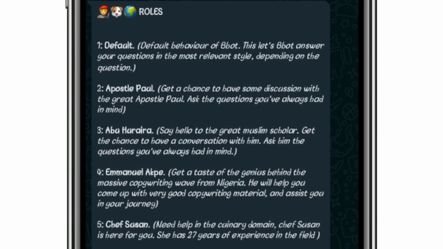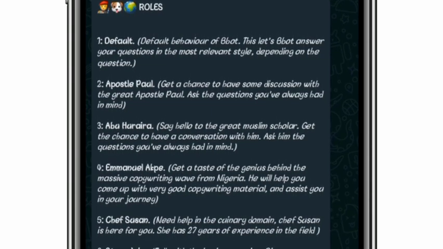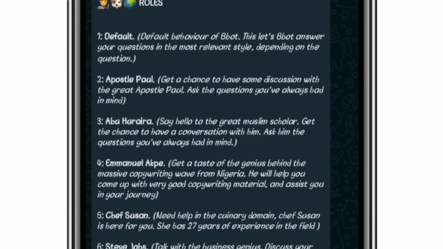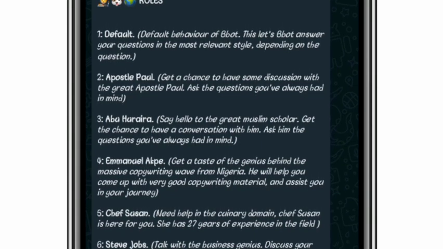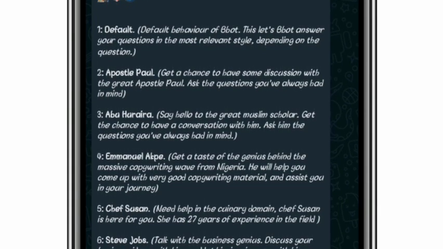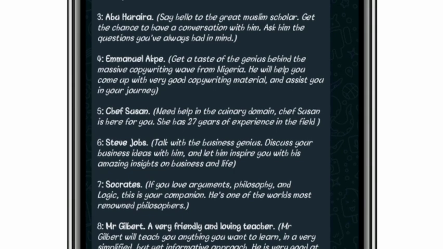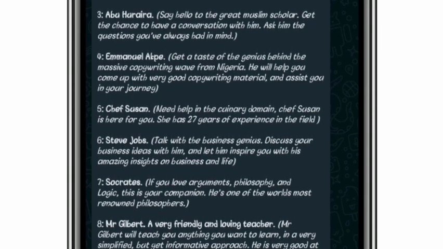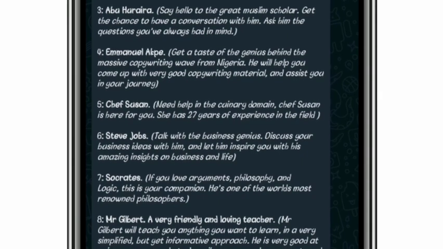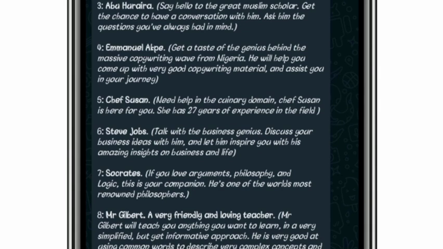Next on our Bbot we have Apostle Paul. Number 2, we have the next rule to be Apostle Paul. Get a chance to have some discussion with the great Apostle, who can teach you the Christian doctrines. Next we have Abu Hurairah, one of the companions of Prophet Muhammad, peace be upon him, who can teach you Islamic doctrines. We have Emmanuel Appan. Get a taste of the genius behind the massive copywriting wave from Nigeria. Emmanuel Appan is one of the best copywriters in Nigeria, who can teach you copywriting on Bbot. So you can learn copywriting using Bbot.